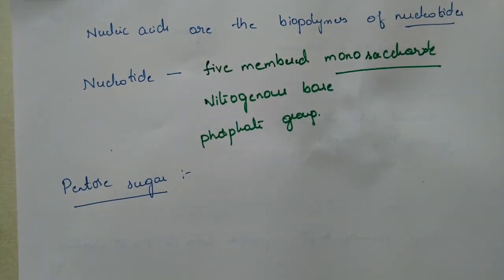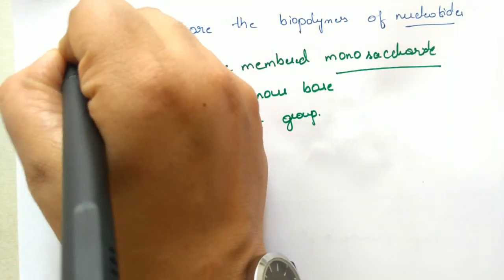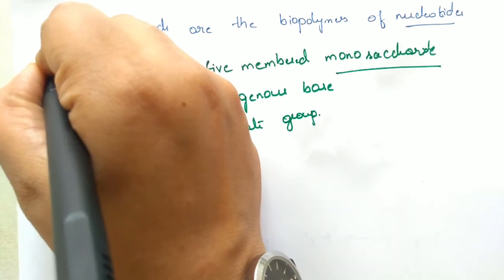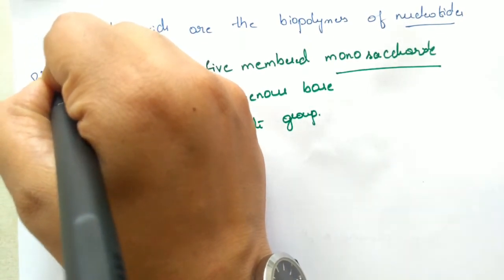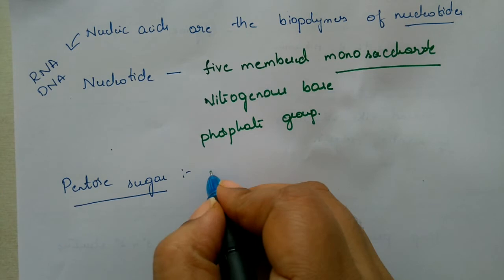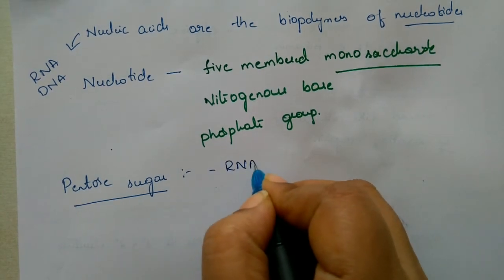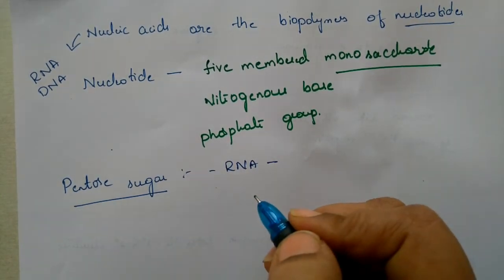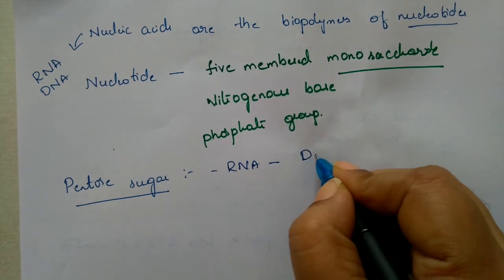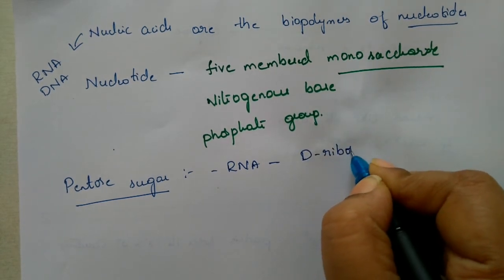We have two types of nucleic acids, that is RNA and DNA. The pentose sugar present in RNA is D-ribose.